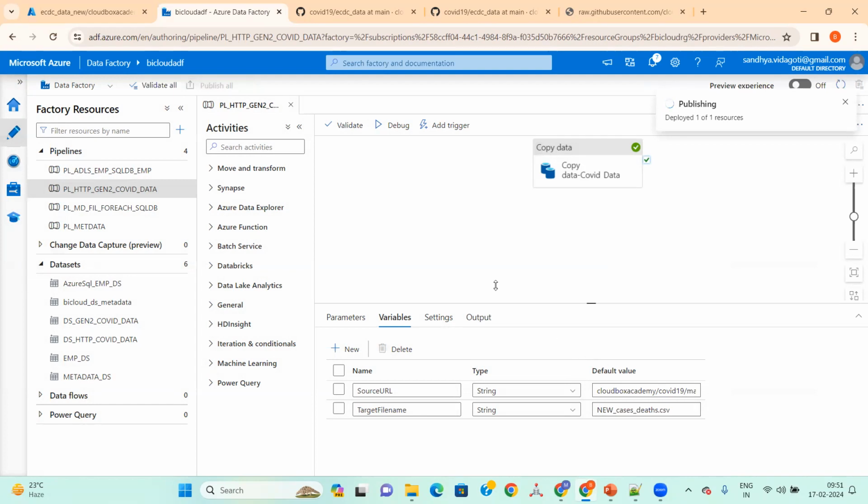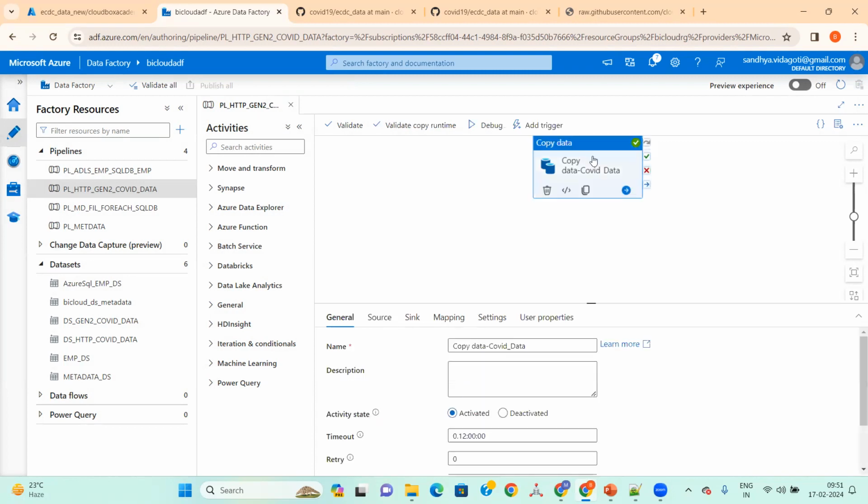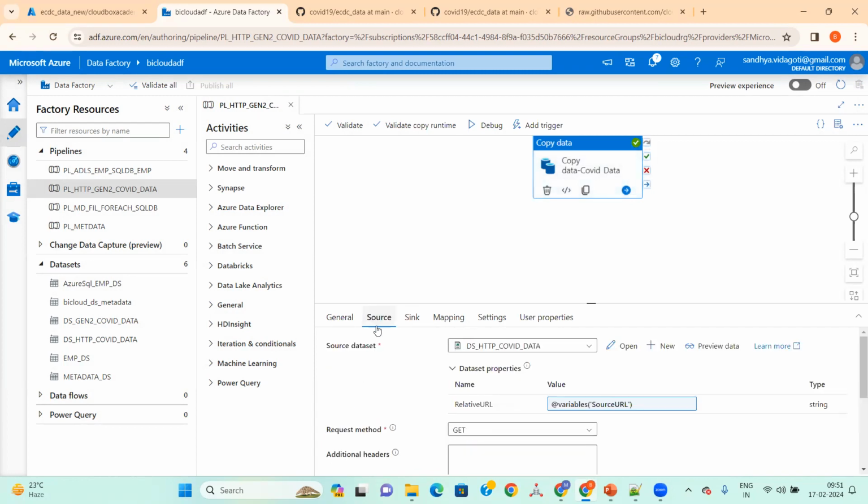So now what we have done is, first we used the hard-coded relative URLs and created the two datasets. After that we created the parameters, and we pass the parameter values in the datasets. So without giving any parameters, we can't change any variables, right?